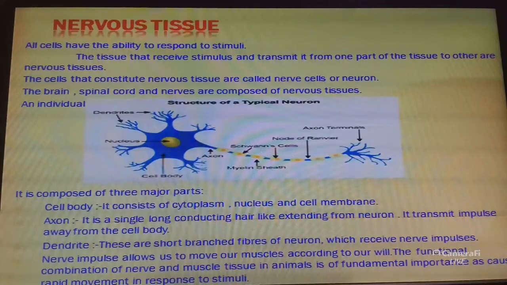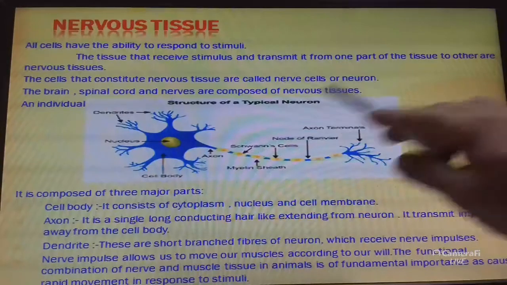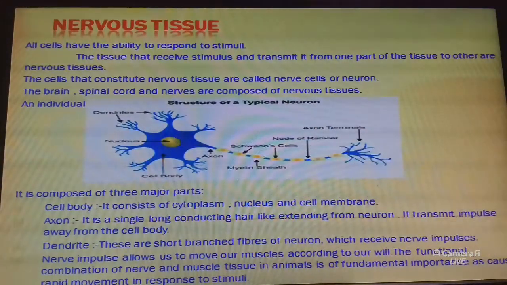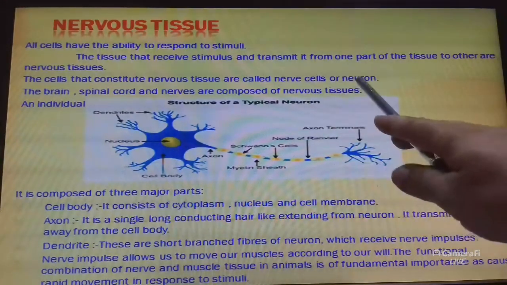And the cells that constitute nervous tissue are called nerve cells or neurons. So what is nervous tissue? The tissue that receives stimulus and transmits it from one part to another is called nervous tissue, and the cells that constitute it are called nerve cells or neurons.